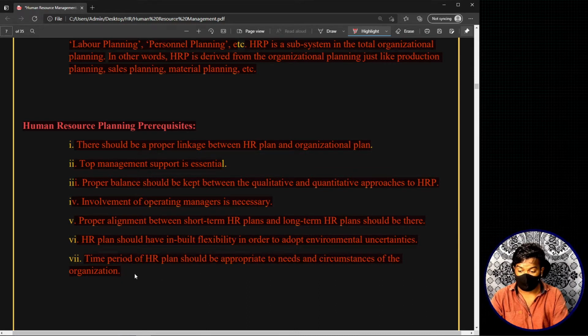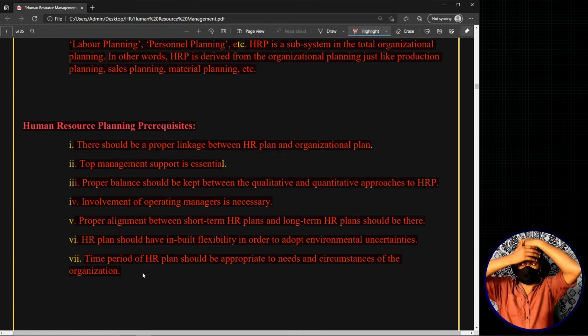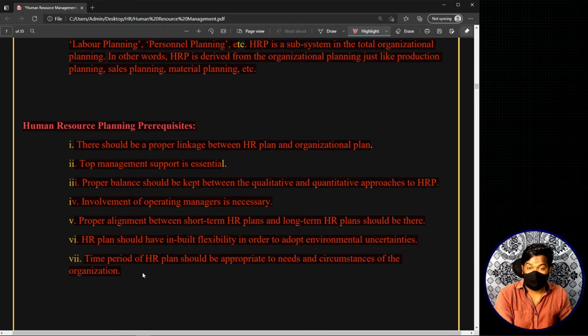Okay, now the last point is the time period of the HR plan should be appropriate to the needs and circumstances of the organization. Now what do you mean by that? For example, say this is January 2020, and your organization is approached by a client who says, in January 2021 I will come to your organization with a particular project. Now you have 1 year for this planning, right? You can't say, what if we don't get any employees? So I'll conduct the recruitment now only. I will take in all the new employees in this particular month only. If you do, what happens?